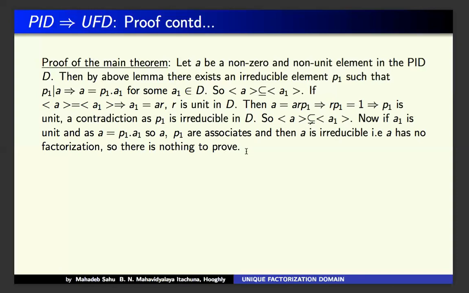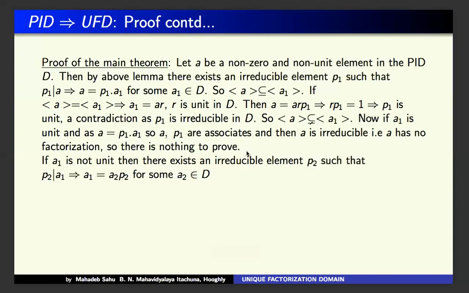So if A has no factorization, then A is irreducible. This theorem is obviously true because A is irreducible, so only one irreducible element expresses A, that means A itself. So by default, it is true.